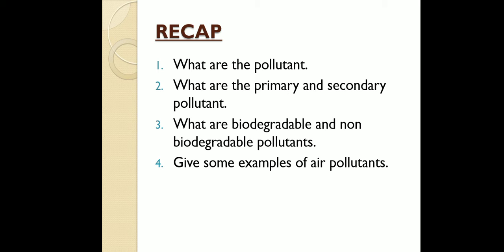Another example I gave in the last class is peroxyacetyl nitrate. Hydrocarbons and nitrogen oxides are released from metallurgical operations, and when they enter the environment, in the presence of sunlight they form the peroxyacetyl nitrate compound. So peroxyacetyl nitrate is derived from hydrocarbons, nitrogen oxides and sunlight. In the presence of sunlight they convert to peroxyacetyl nitrate. So it is a secondary pollutant. Then you have to understand easily what is secondary and what is primary pollutant.